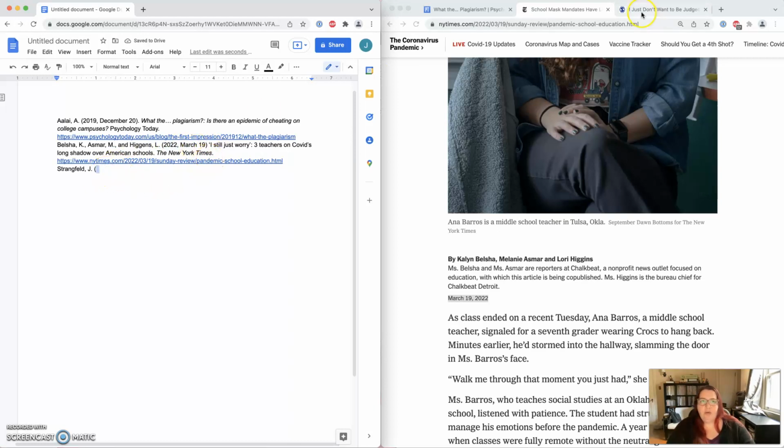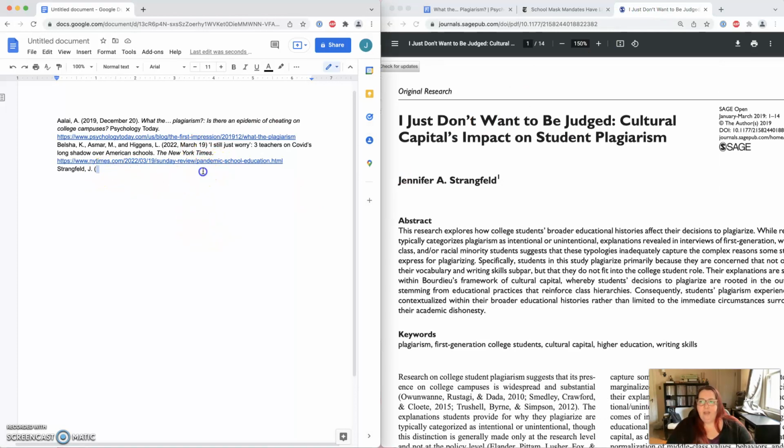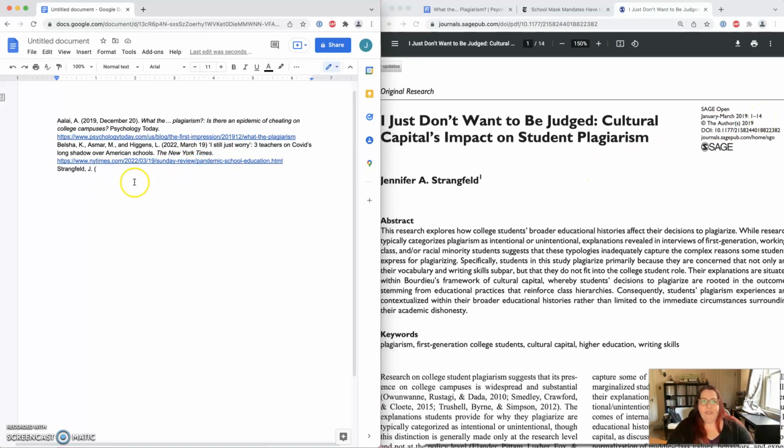Okay, so in this case, this article by Strangfeld came out, as it says here, in 2019. So we can go ahead and put that there. 2019. Now, just like the rest of them, you're going to put a period after the date, and then you can put the article title. And again, you have to fix the capitalization here.